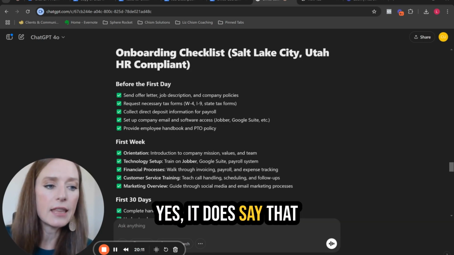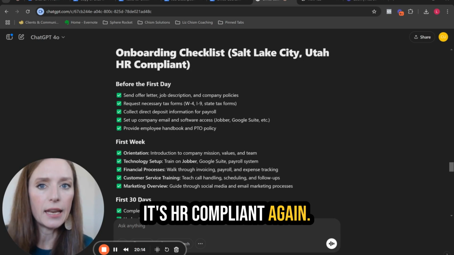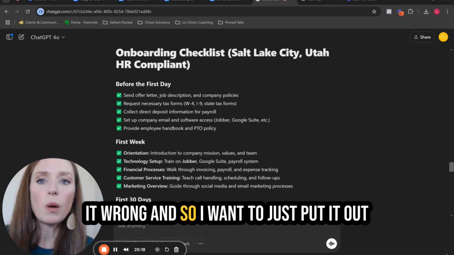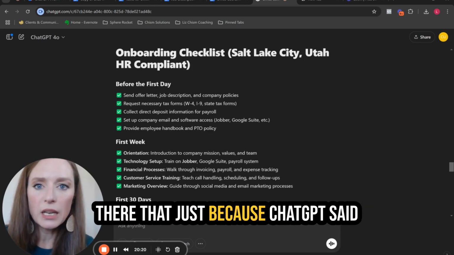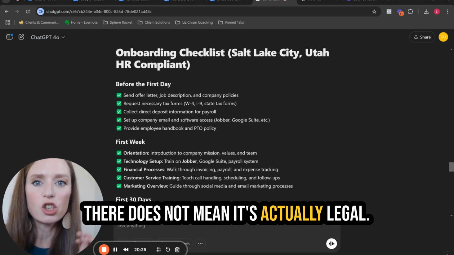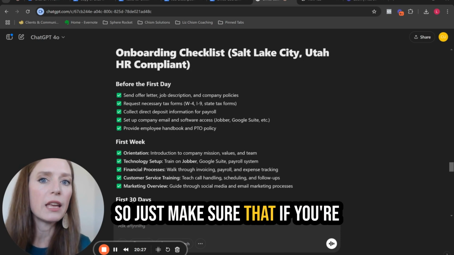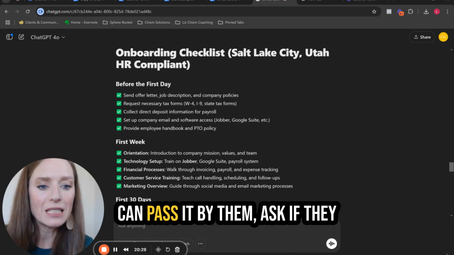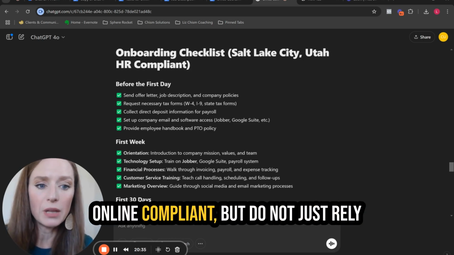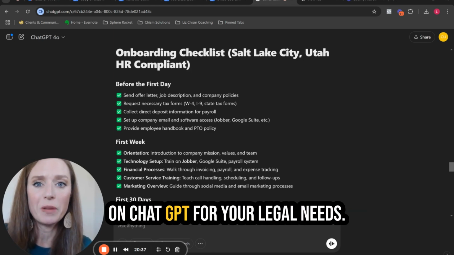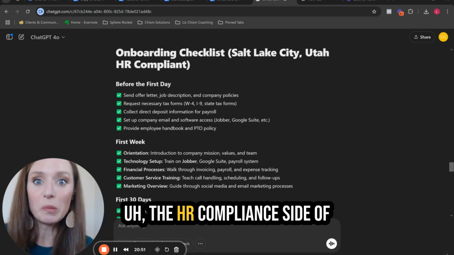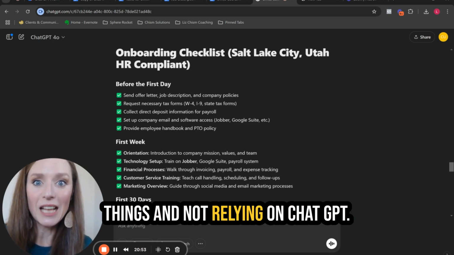Now, yes, it does say that it's HR compliant. Again, I know for a fact that ChatGPT can get it wrong. And so I want to just put it out there that just because ChatGPT said this, or just because we put that prompt there, does not mean it's actually legal. So just make sure that if you're using a payroll company, you can pass it by them, ask if they have an onboarding checklist, whatever you need to make sure it's compliant, but do not just rely on ChatGPT for your legal needs. There's my little disclaimer for the HR compliance side of things and not relying on ChatGPT.